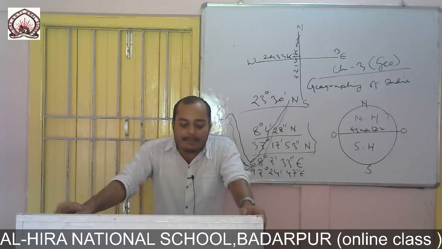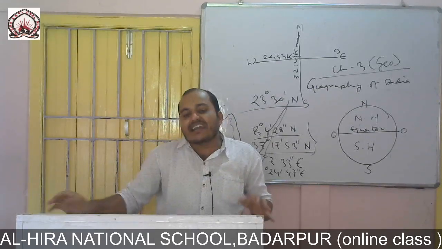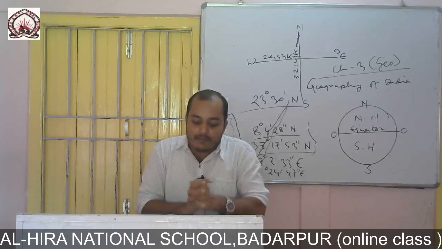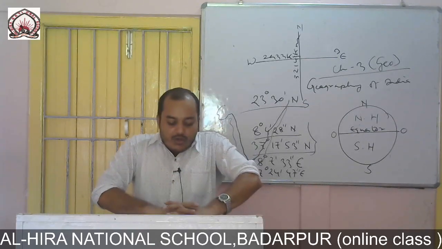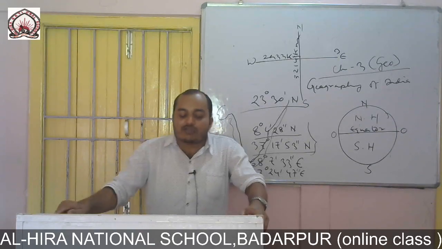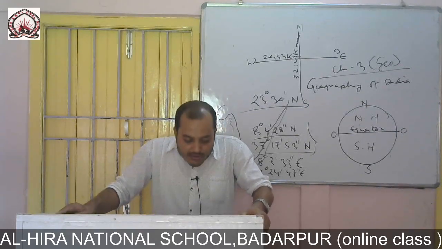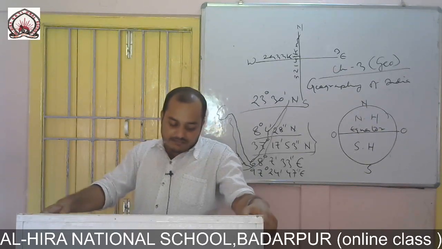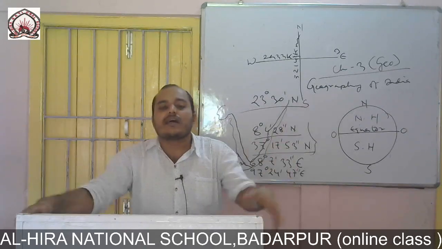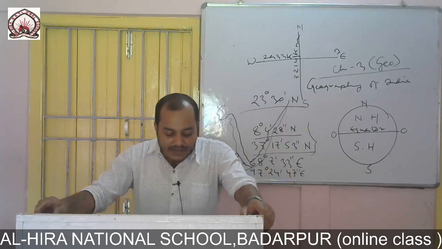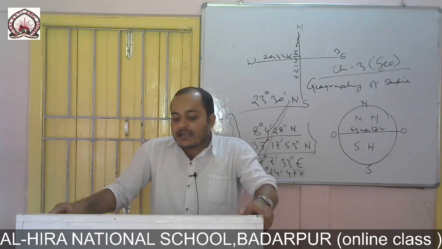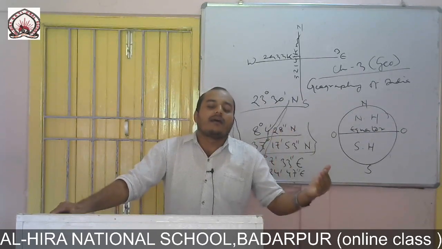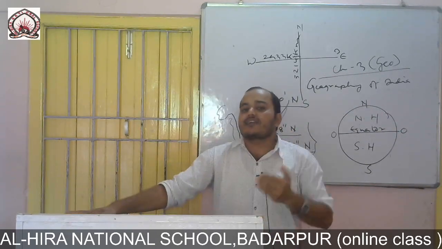Now India, we know, is a very vast country. In terms of size, it is the seventh largest country in the world, and this country is 13 times larger than the United Kingdom and 4 times larger than Japan. India has a total area of 32,87,263 square kilometer. It occupies 2.2% of the total area of the earth. Because of its vast extension, India is also called a subcontinent. So this is a brief geographical location, its extent, the coastal area and the international boundary.